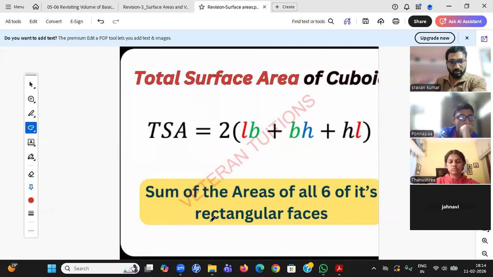Is there anything called body diagonal? Body diagonal, if that particular figure is solid, student, you can expect that body diagonal, that should be solid.